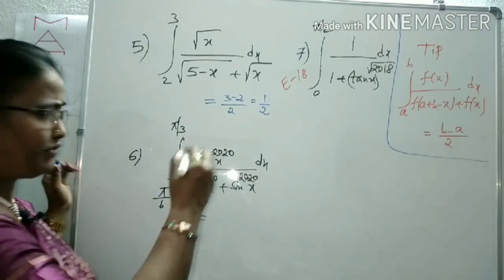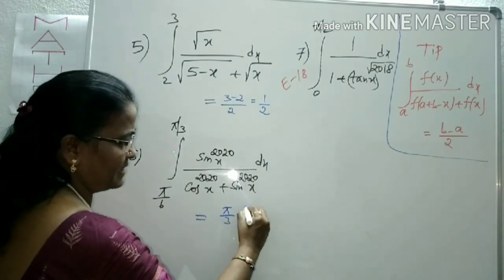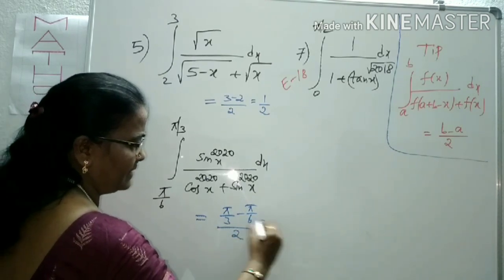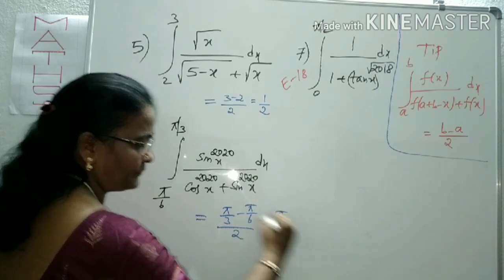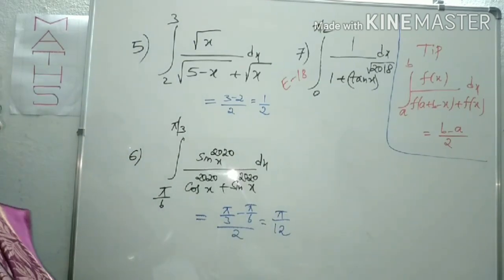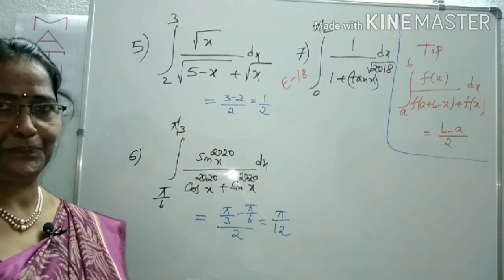What is the answer? According to that formula, (b − a)/2. That is (pi/3 − pi/6)/2. Pi by 3 minus pi by 6 is pi by 6, divided by 2 means pi by 12. That's it. Is it clear? So these two depend on the tip only. Now look at the next question.